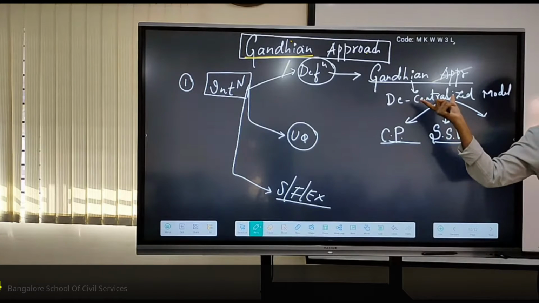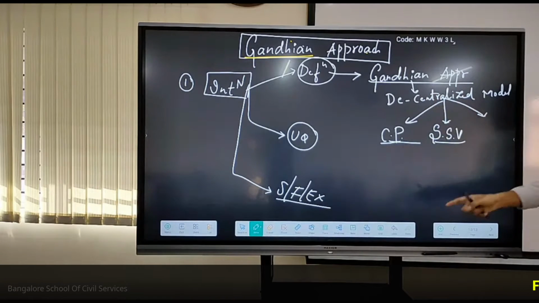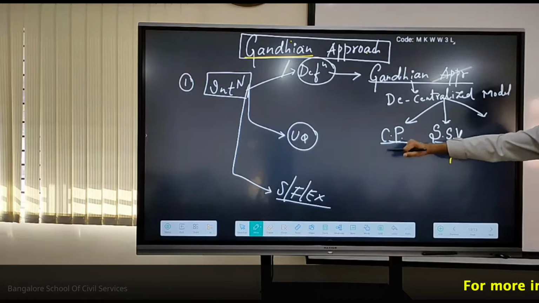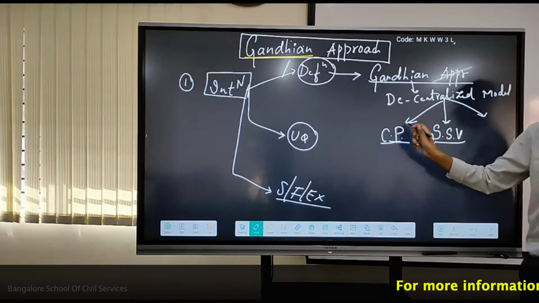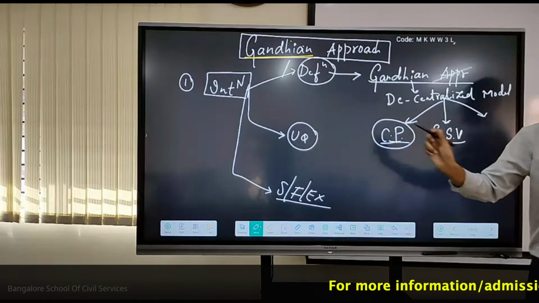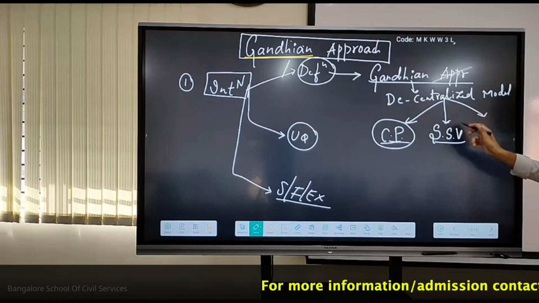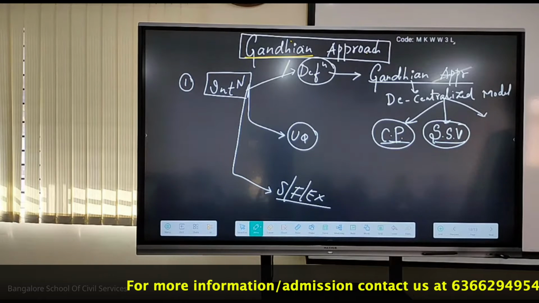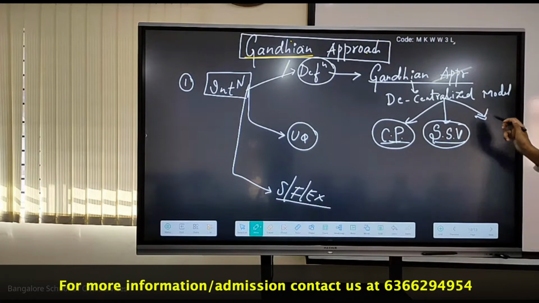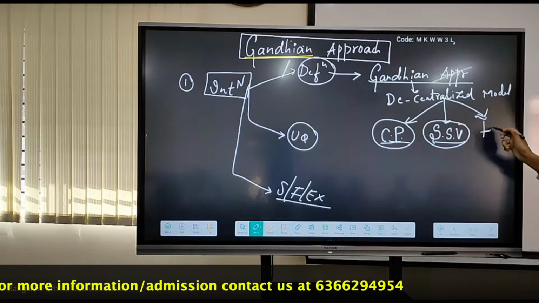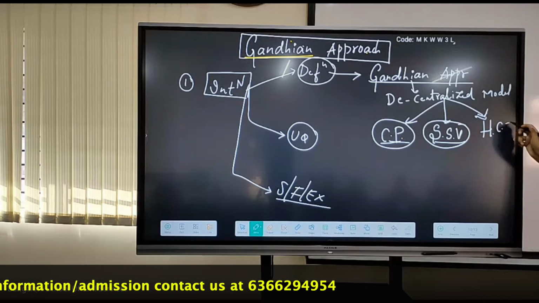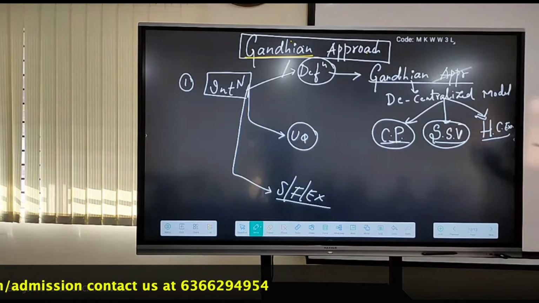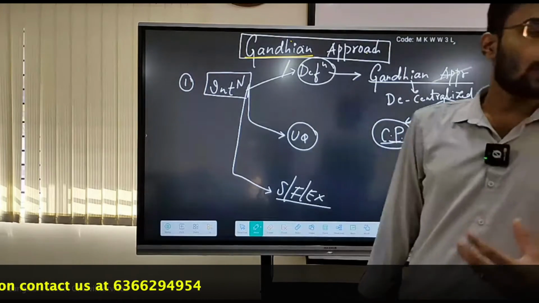While focusing on the decentralized model, his core aspect was community participation. Second, you need to achieve self-sufficiency. The third is harmonious coexistence.